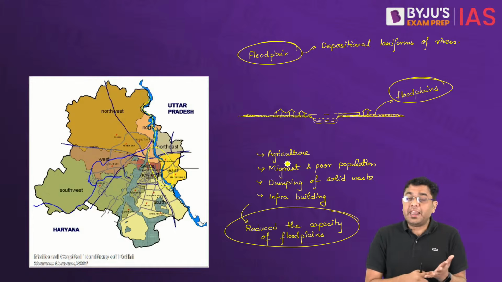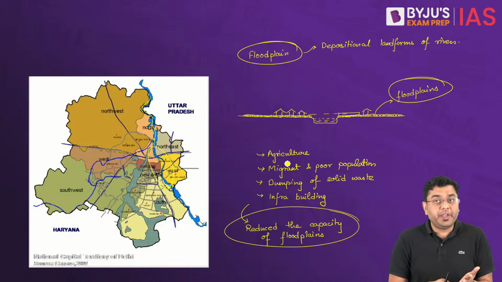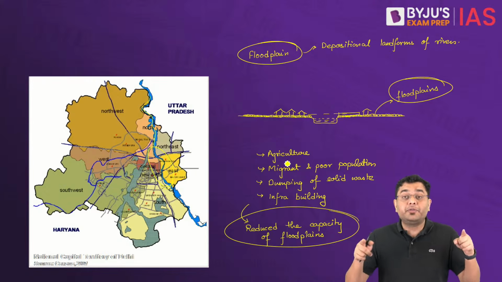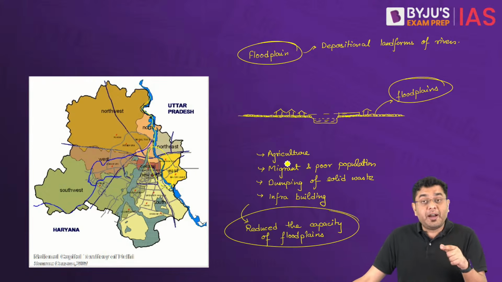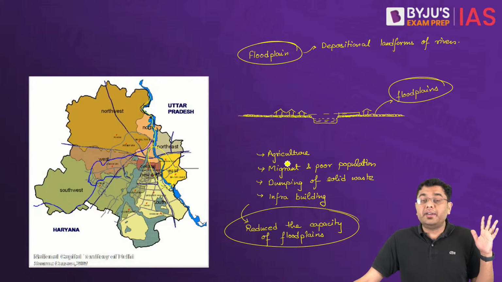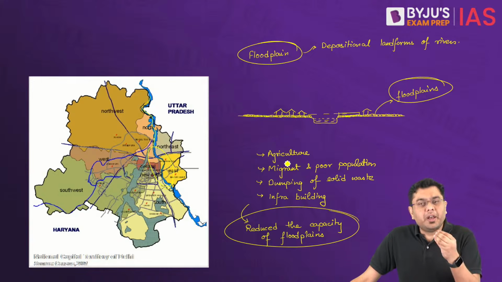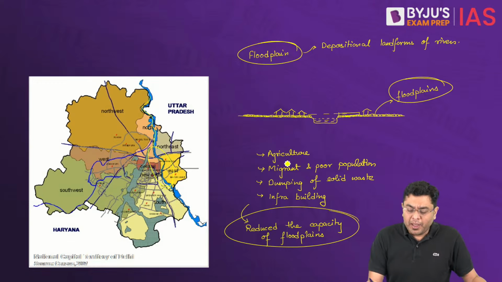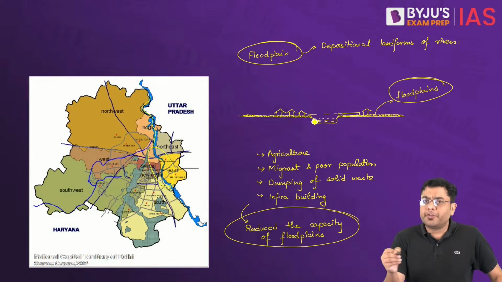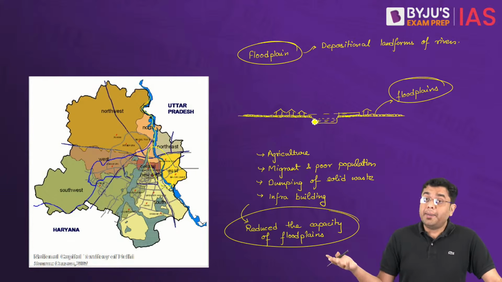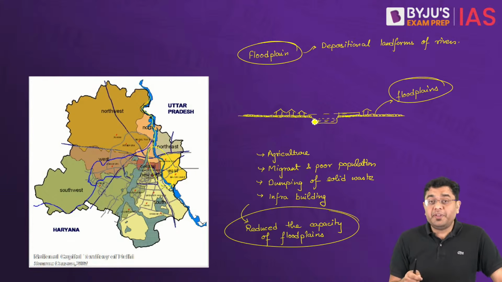Because in the case of Hyderabad, the river Musi also faces the same problem with its floodplains, and that is why Hyderabad experiences flooding whenever there is slightly greater than average rainfall. In the case of Mumbai, it is the river Mithi. Even in the case of the Mithi river, just like the river Yamuna, because of dumping of waste and encroachment in these areas, the river will always end up overflowing. So all the urban cities face this.